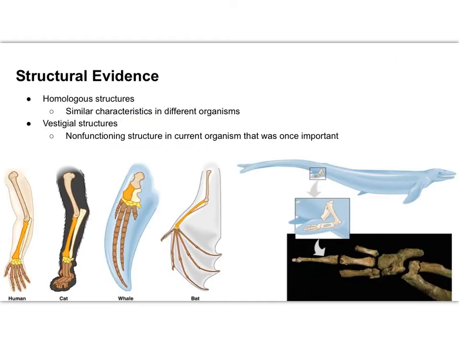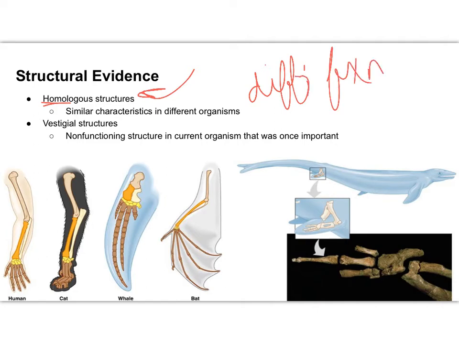Structural evidence is another way to help support the theory of evolution. One of the main pieces here is homologous structures. If you remember from your freshman year prefixes, homo means same, right? So these are structures that have similar characteristics. Basically, they are similar in structure, yet different in function. Again, you saw examples of these in ninth grade biology. Similar in structure, different in function.